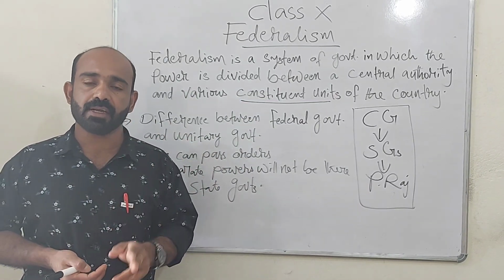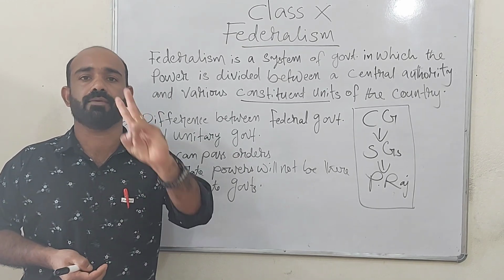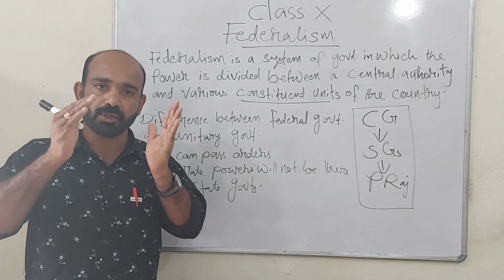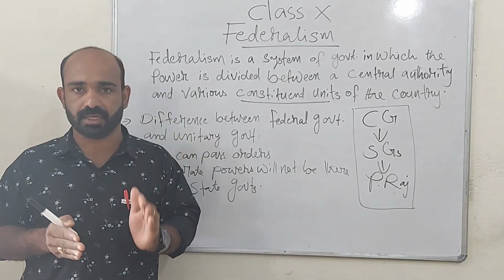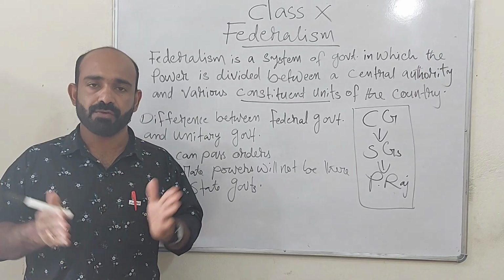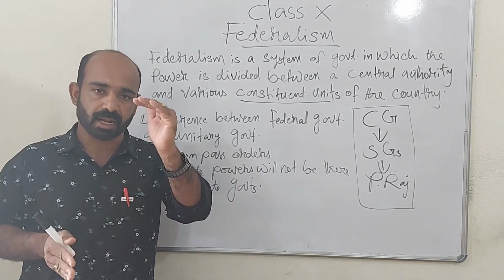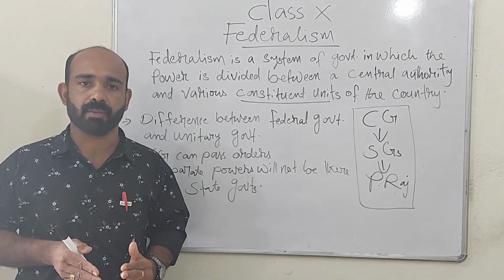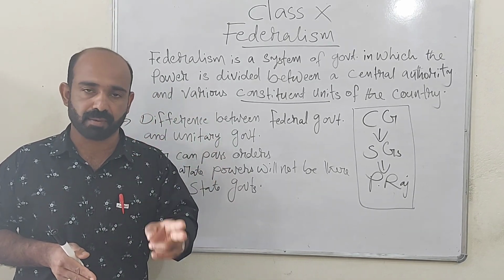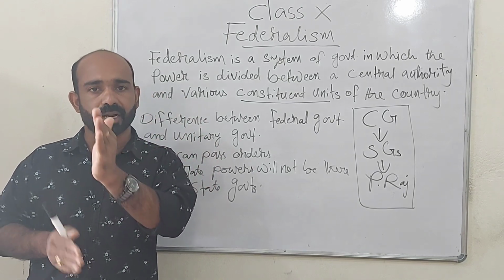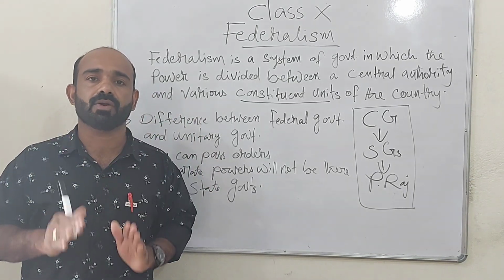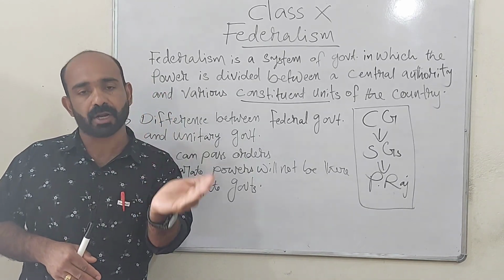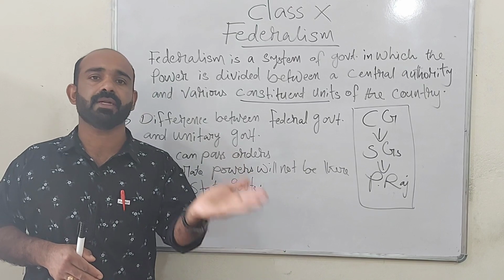Once again, keep in mind that in a federal system, a minimum of 2 levels of government will be there, and it can be more than 2 also, as per the population size of the country. For the easiness of administration, the levels of government can be increased. In a unitary form of government, either there is only one level of government, or if there are separate regional governments, they will not have any separate powers, or if there are separate powers, those can be withdrawn by the central government at any time.